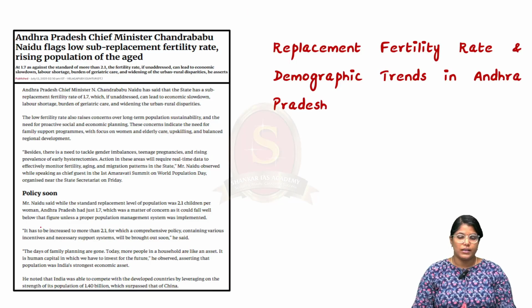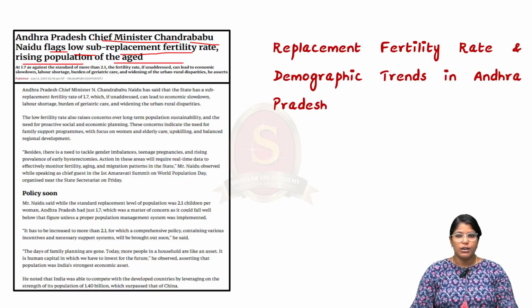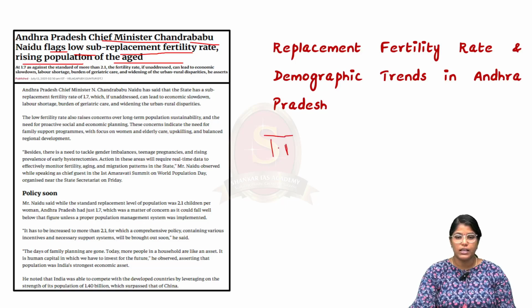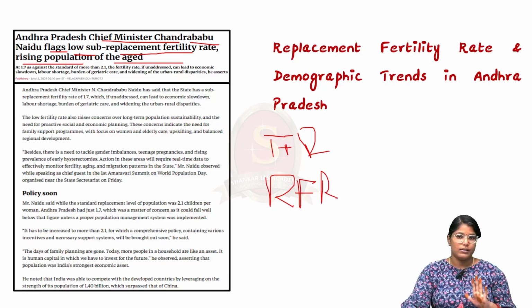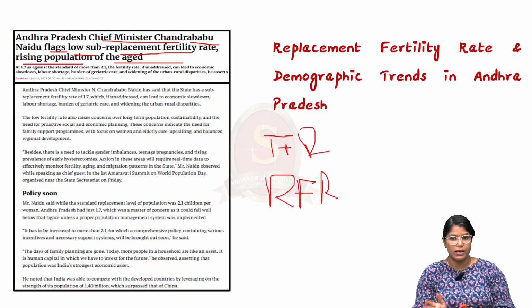Now look at this news article. The title of the article reads, Andhra Pradesh Chief Minister Chandrababu Naidu flags low sub-replacement fertility rate, rising population of the aged. So here we have to learn two important keywords. Firstly, what is this total fertility rate, TFR, and second, what is this replacement fertility rate, RFR. We shall see about that in this news article discussion, and what will be their impact if they are higher or lower. We shall see that also.